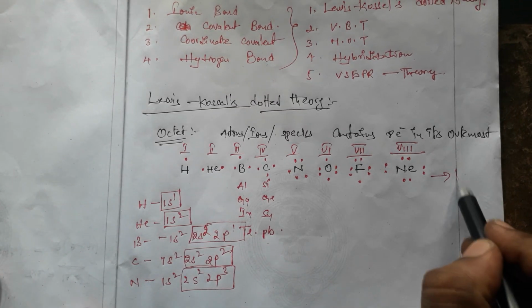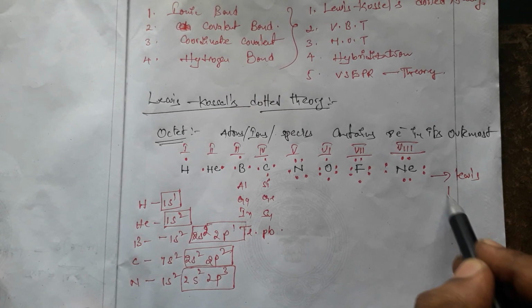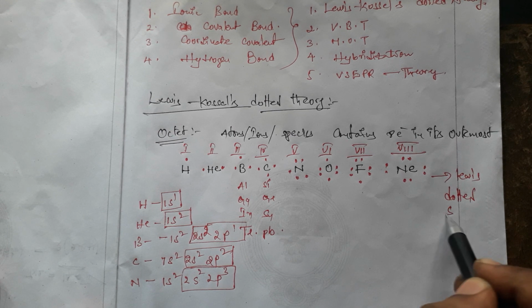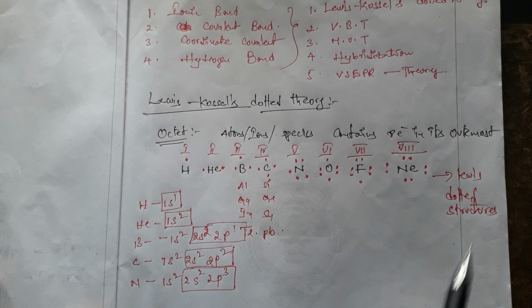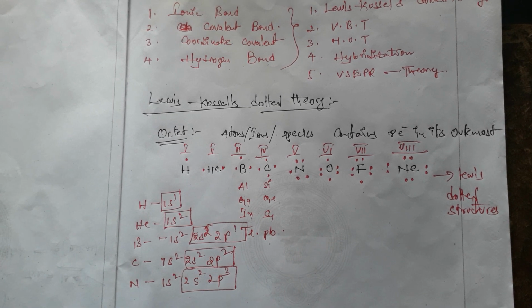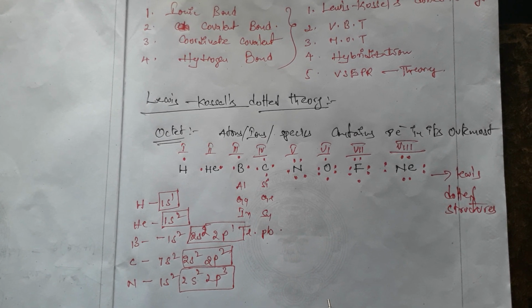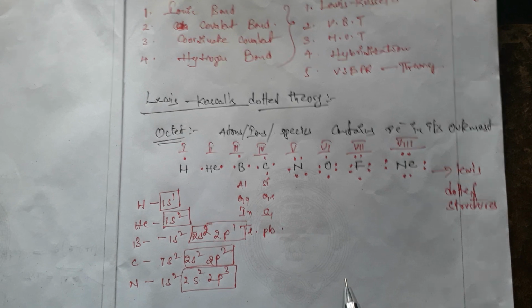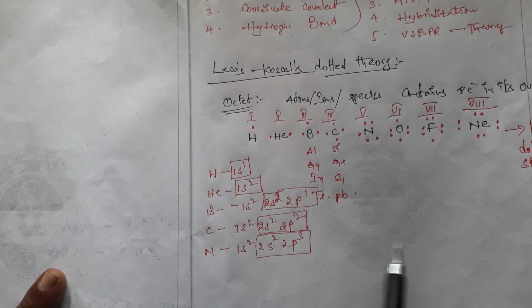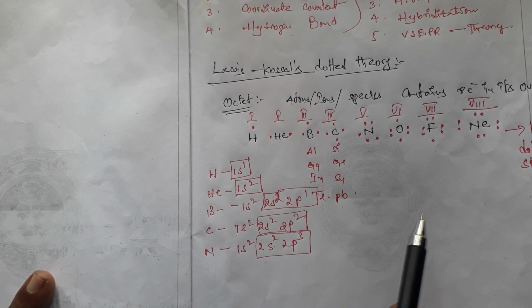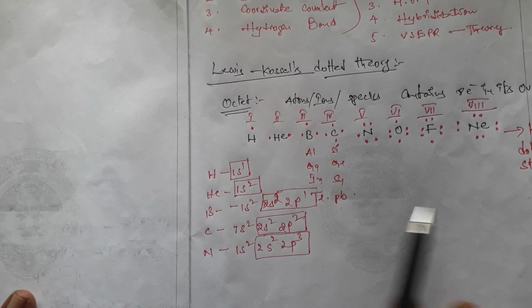What is this? Lewis dotted structures. Lewis dotted structures of these following atoms. So they are explaining how the bond formation is taking place in different kinds of molecules. So we are going to express how bond formation is taking place by using their octets.